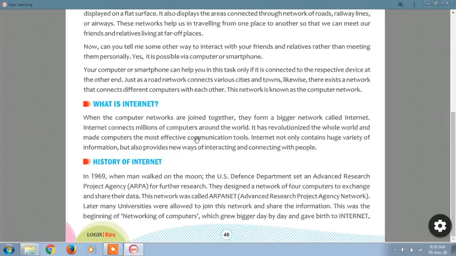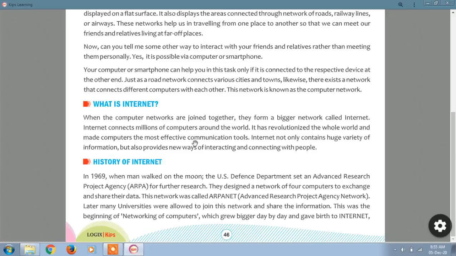Because it is connected, we can communicate with each other, send information, and share information from one system to another system because of this network. It has revolutionized the whole world and made computers the most effective communication tool. It has become a digital revolution, you can say.